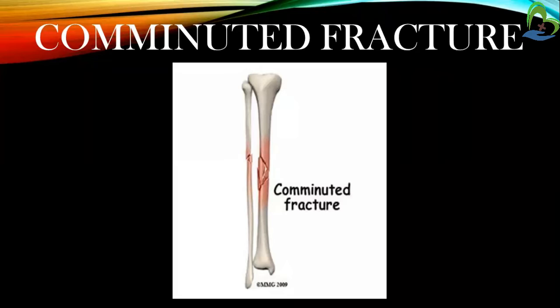Next, comminuted fracture. It is a fracture in which the bone is broken, splintered, or crushed into a number of pieces. So it is called a comminuted fracture.